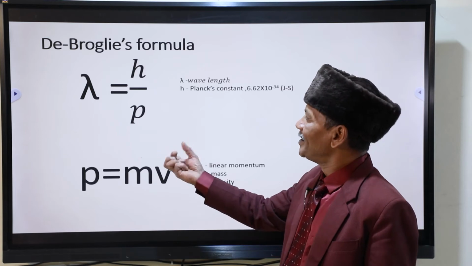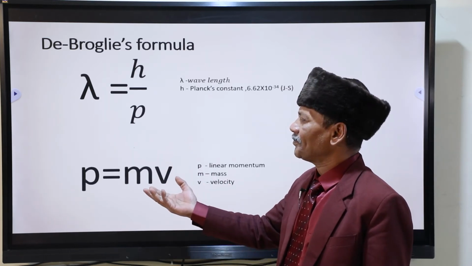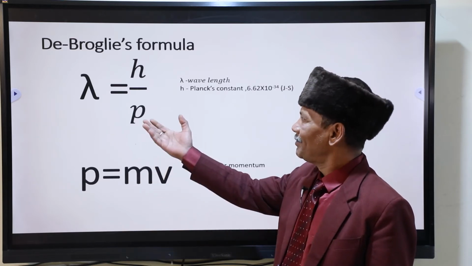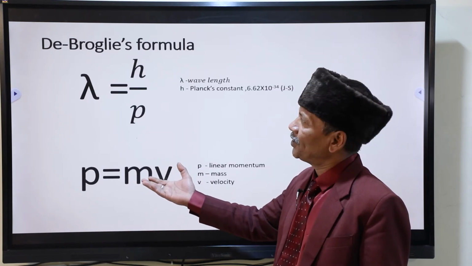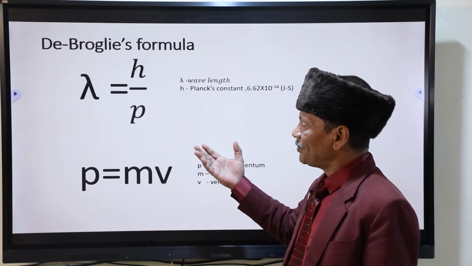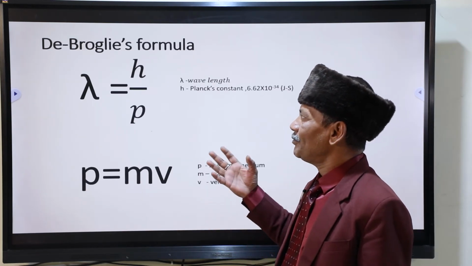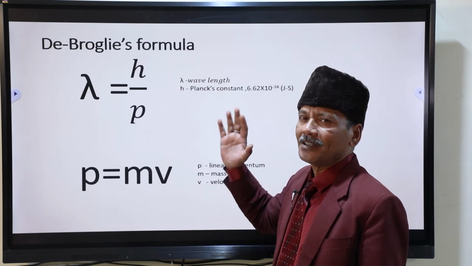If you simplify it, if a body is moving with a velocity v, then momentum is m into v, which can be placed here. This is the simple momentum. In de Broglie's hypothesis, in solving questions, you do not have to bother much. You have to use this only.